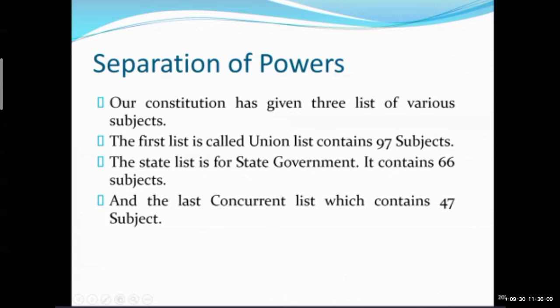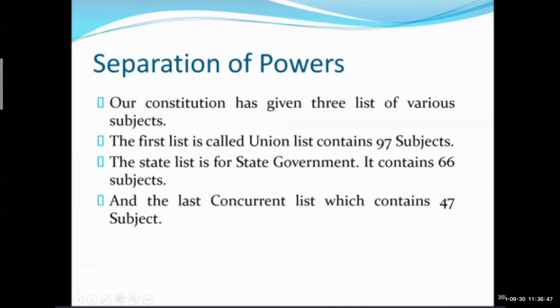Separation of powers. In that, we have learned there are three lists total. And we have completed our first list. The first list is called Union List. And it contains 97 subjects. Yes, students. Now come to the state list. State list means a state government. Yes, from the name we are able to recognize it. It contains 66 subjects. Okay, students.